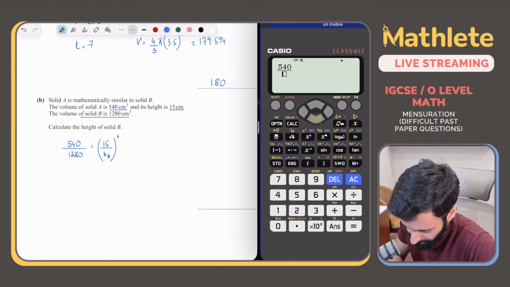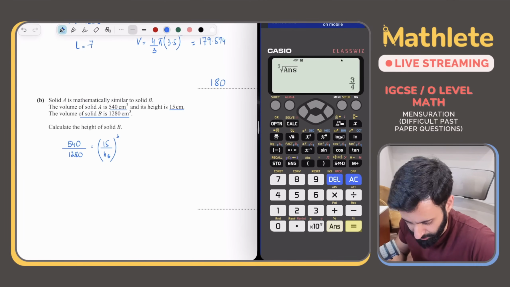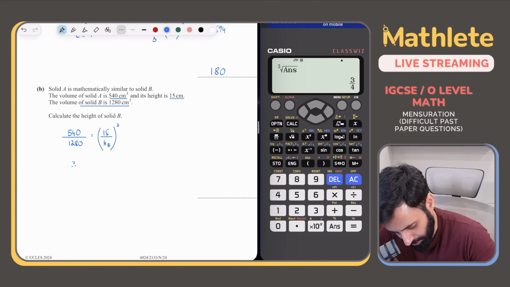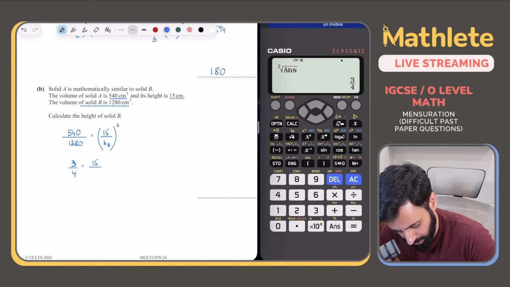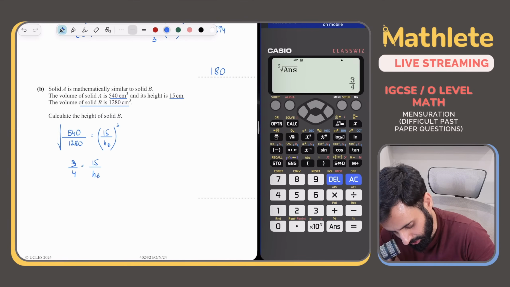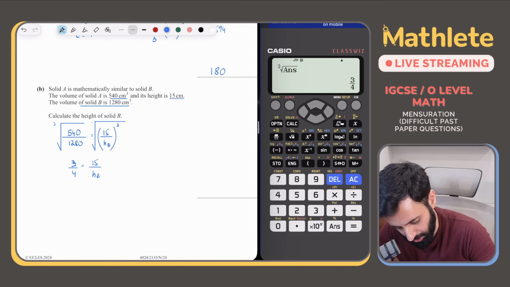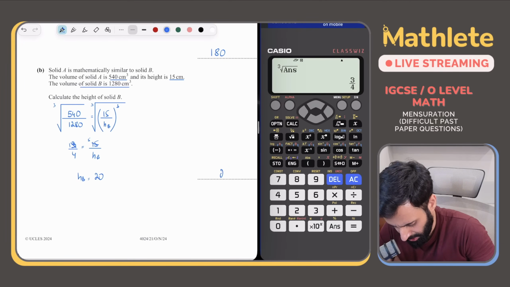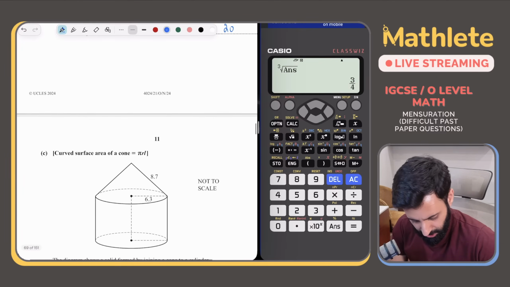So 540 divided by 1280. ठीक है, let's take the cube root of this. So these are nice values. काफ़ी अच्छा सवाल है, should be a Paper 1 question. So 3 upon 4, when you take the cube root on both sides, is equal to 15 upon the height of solid B. Okay, so remember we are taking the cube root on both sides so that we can get rid of the cube. Okay. So 3 ones are 3, 3 fives are 15. Let's cross multiply. So the height of solid B is equal to 20. And not bad, that's easier than I thought.